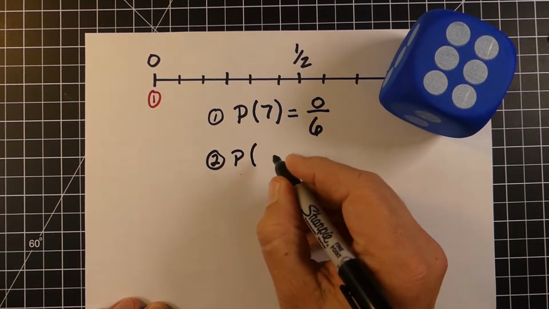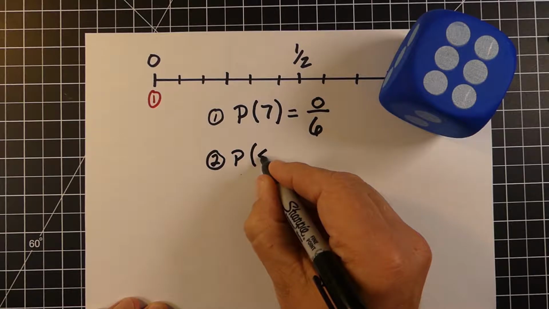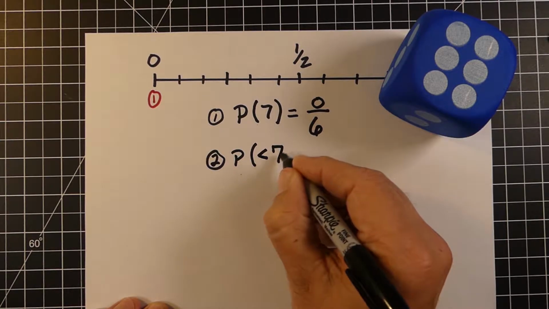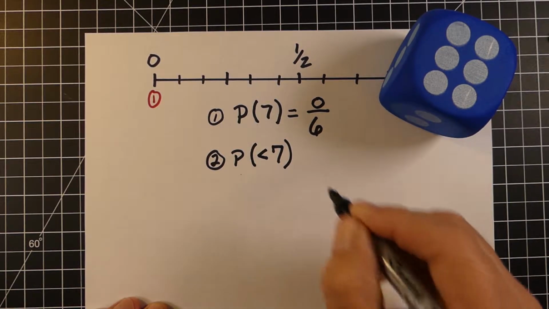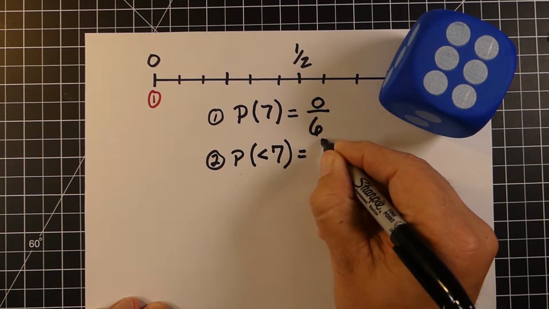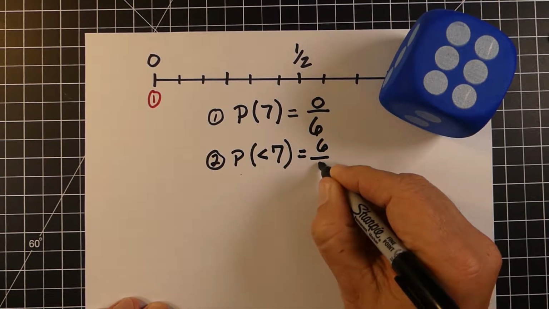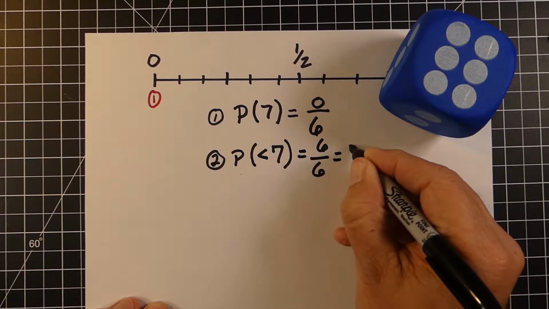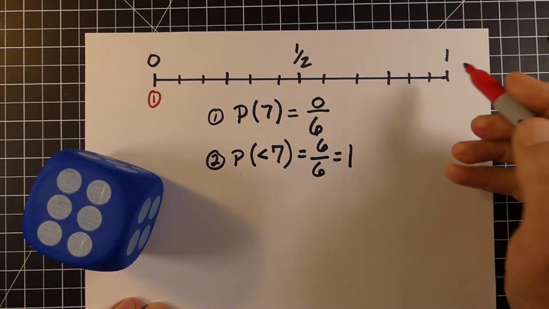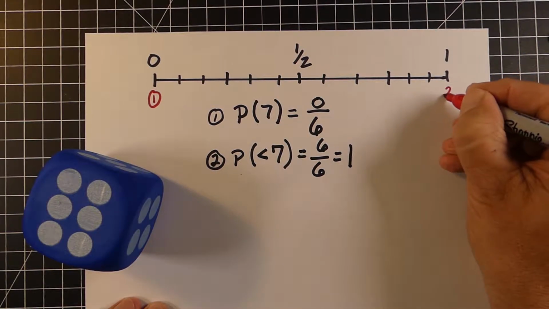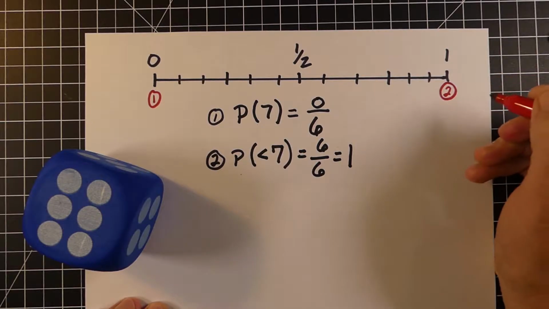Now, if the question was, what's the probability of getting a number less than 7? Well, now there are 6 different numbers that are less than 7: 1, 2, 3, 4, 5, and 6, out of the 6 different choices. And the fraction 6/6 equals 1. So on our number line, we would put it over here where the 1 is.